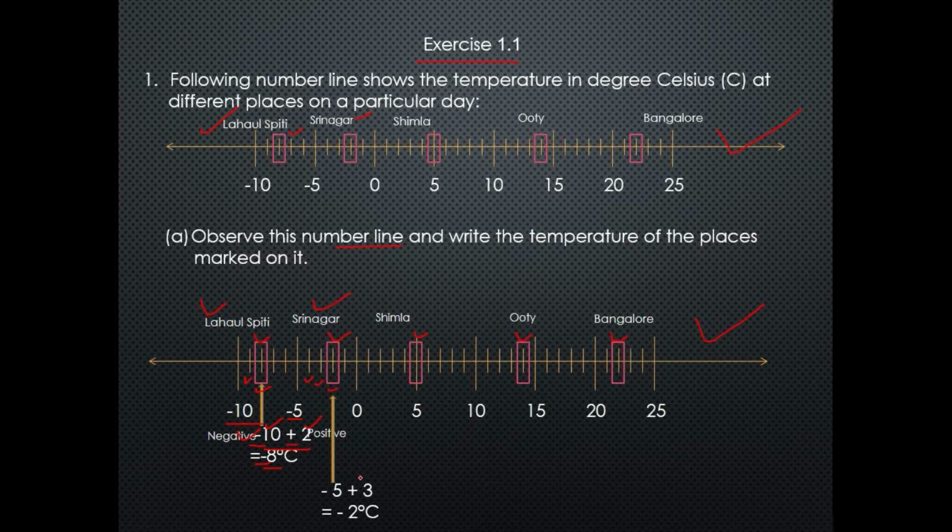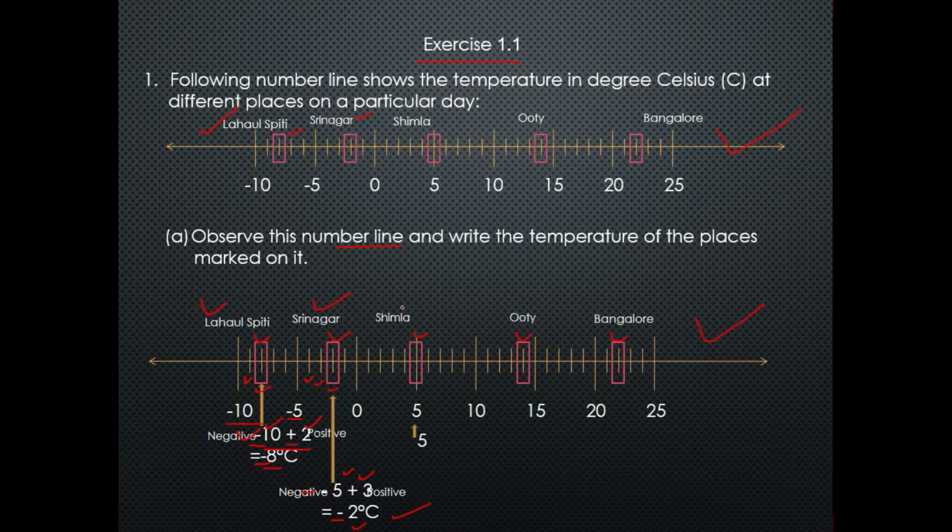So we will subtract 3 from 5. We will get 2, and we will assign the sign minus, because 5 is greater than 3. So the temperature of Srinagar is -2 degrees Celsius.